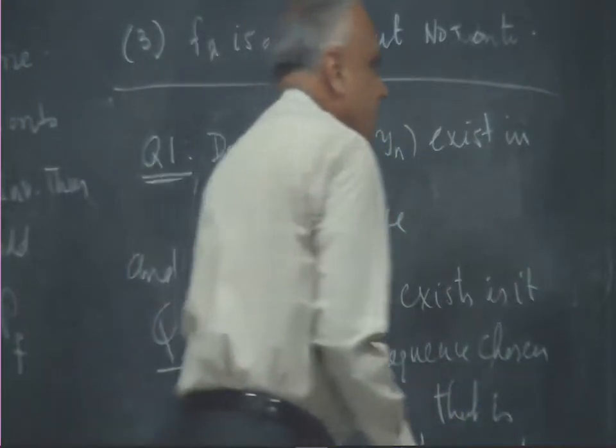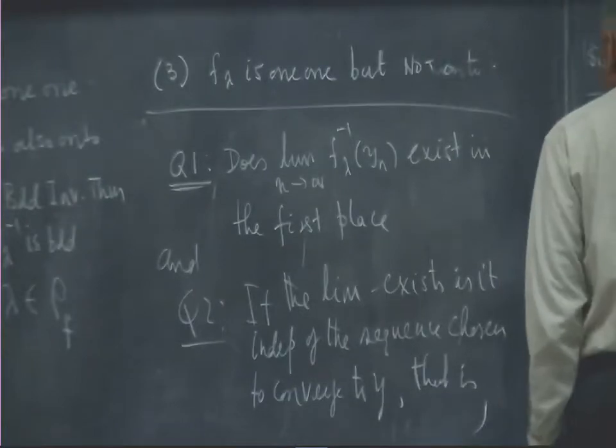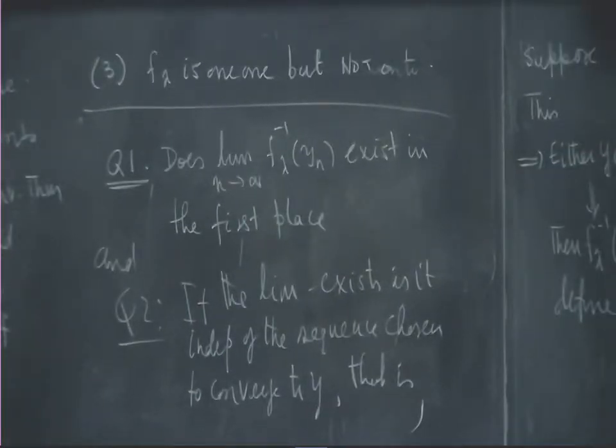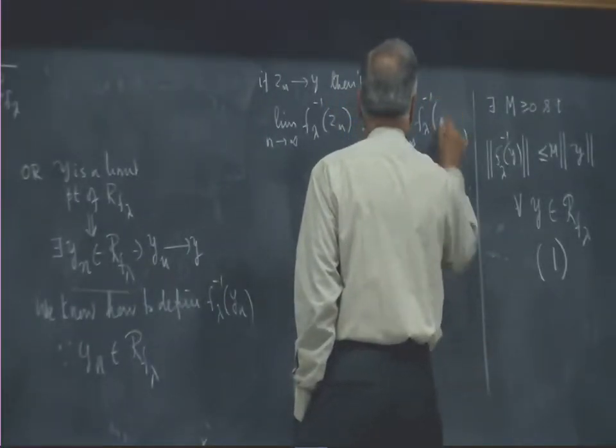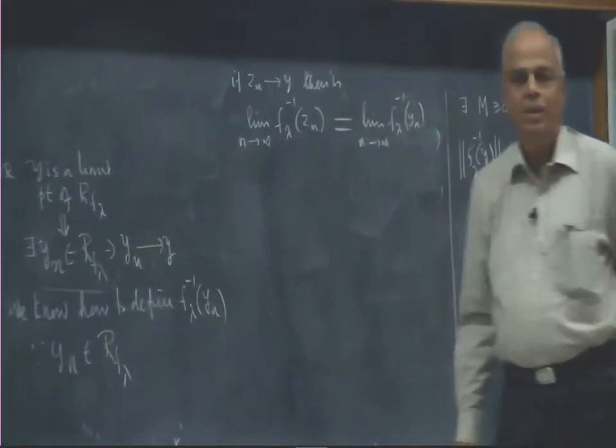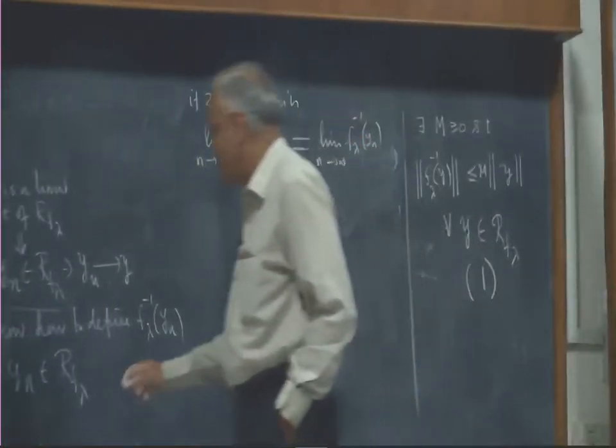That is, if Zn converges to y, then is the limit as n tends to infinity of f lambda inverse Zn the same as the limit as n tends to infinity of f lambda inverse yn? Then this makes sense, the definition we gave makes sense.